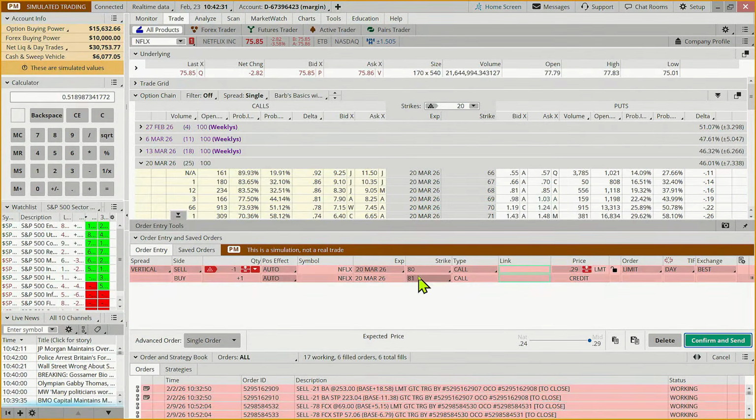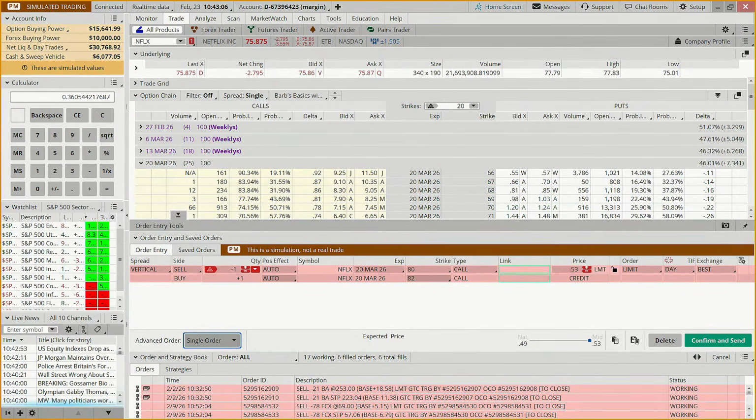So if we made this $2 wide, say 80 and 82, even though we're probably not going to get 56 cents, we'd get 53. So I'm getting 53 on a $2 wide spread. 53 divided by 147, that's about 36%. Is it more than 25? Yes, it is. So we're good to go.